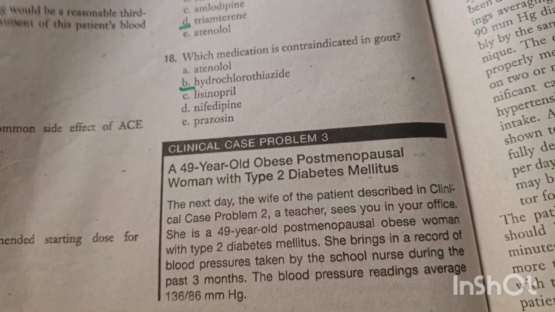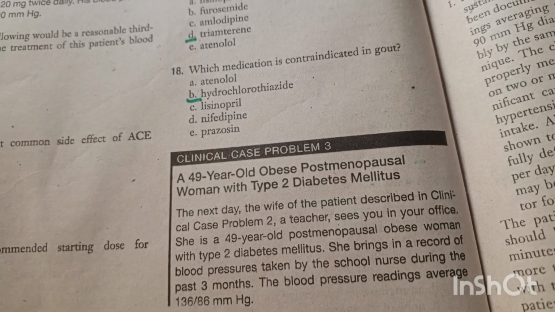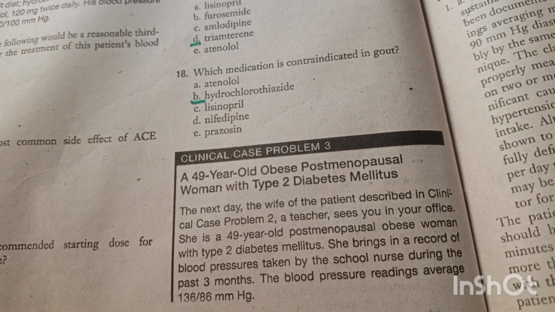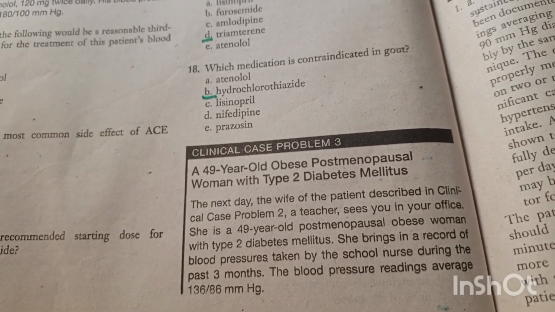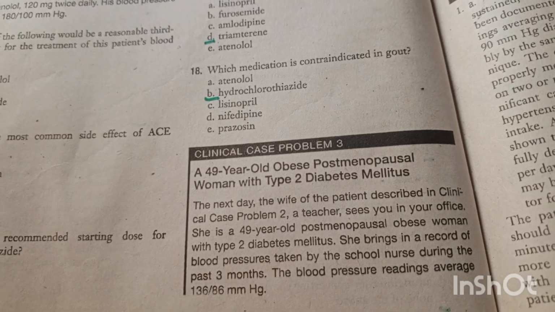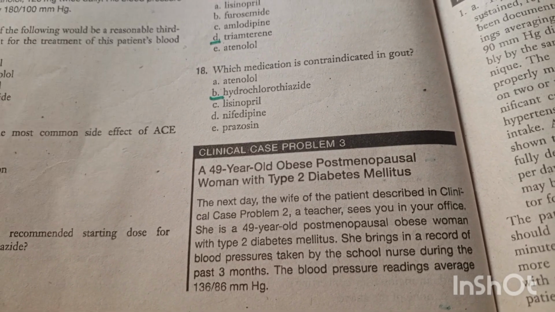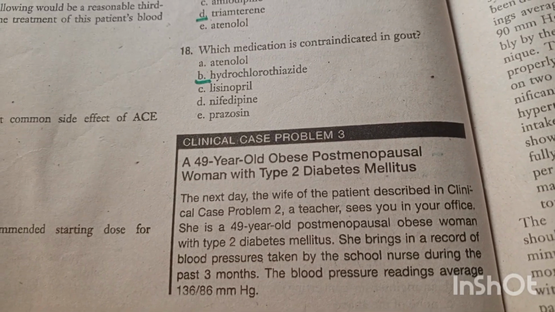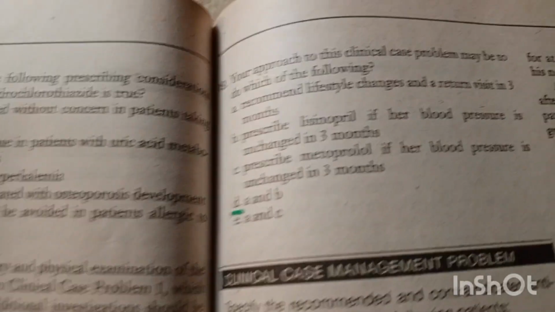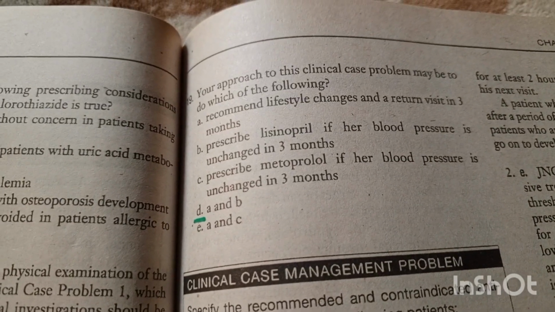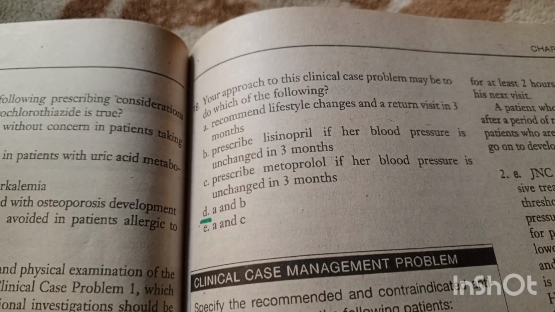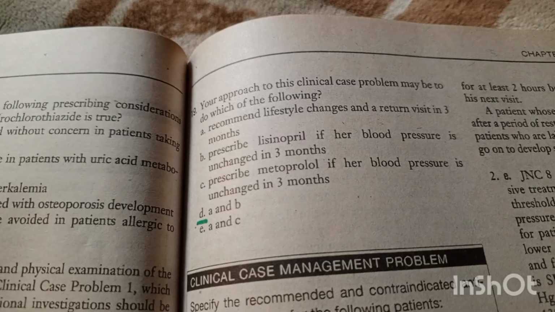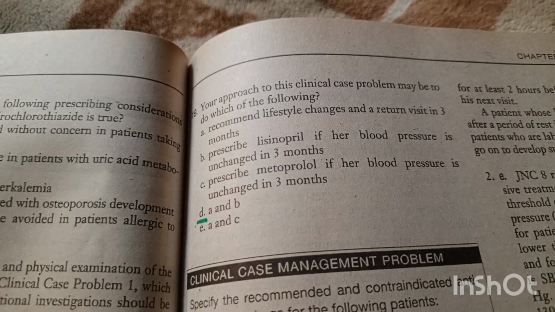Now problem 3. A 49-year-old obese postmenopausal woman with type 2 diabetes. The next day, the wife of the patient described in clinical case problem 2, a teacher, sees you in your office. She is a 49-year-old, postmenopausal obese woman with type 2 diabetes. She brings in a record of blood pressure taken by the school nurse during the past 3 months. The blood pressure readings average 136. Your approach to this clinical case may be which of the following? A and B: recommend lifestyle changes and a return visit in 3 months, and B: prescribe lisinopril if her blood pressure is unchanged in 3 months.